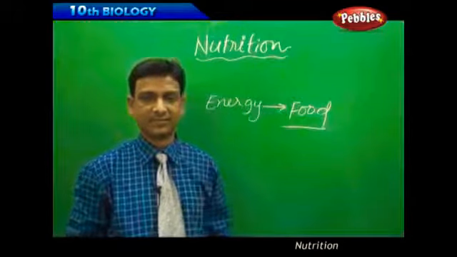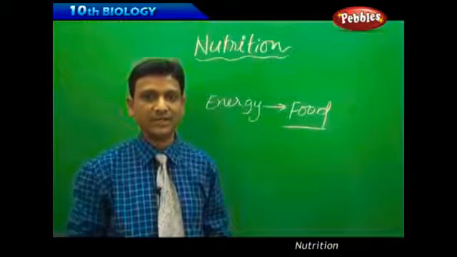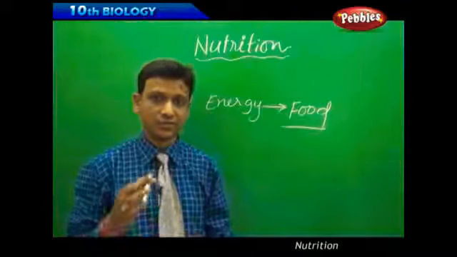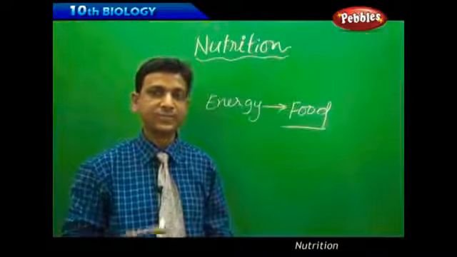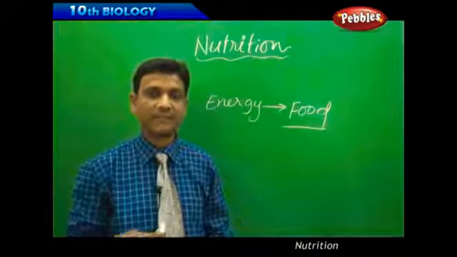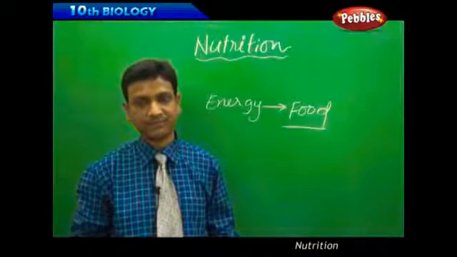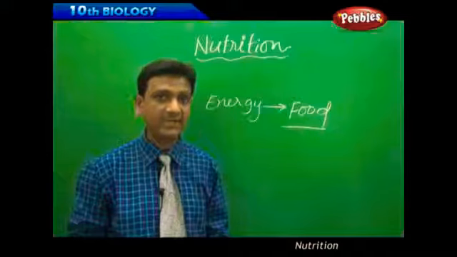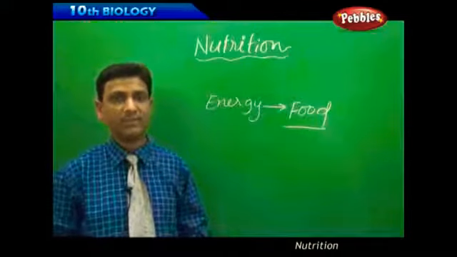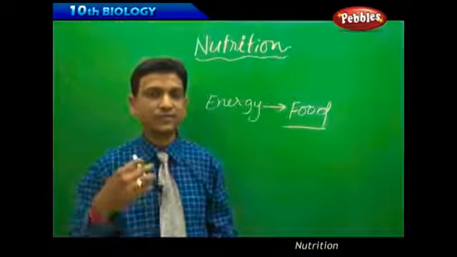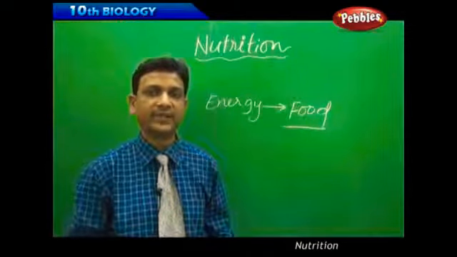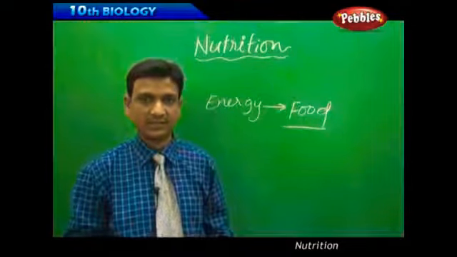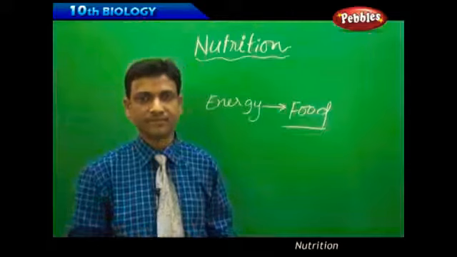Based upon this, the organisms are classified into different groups like autotrophic organisms, heterotrophic organisms, saprophytic organisms. It shows the different modes by which the organisms obtain their food material, because it is the source of energy to carry out their life activities, their life processes.